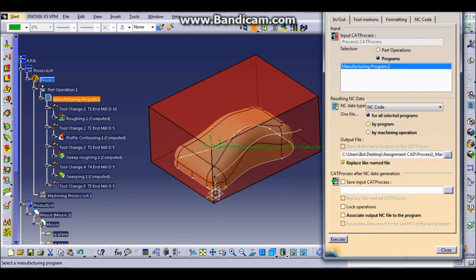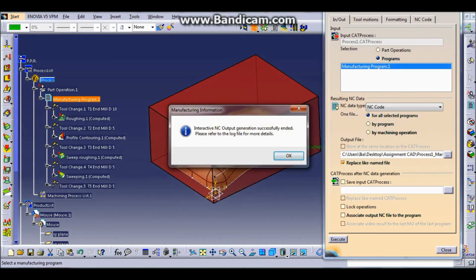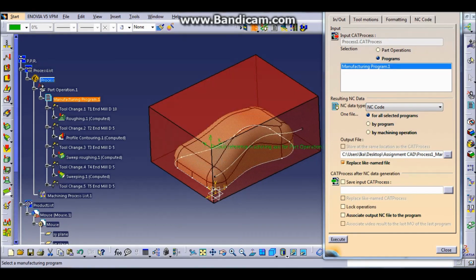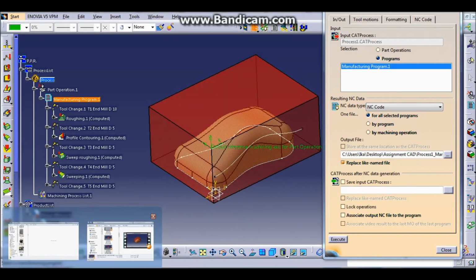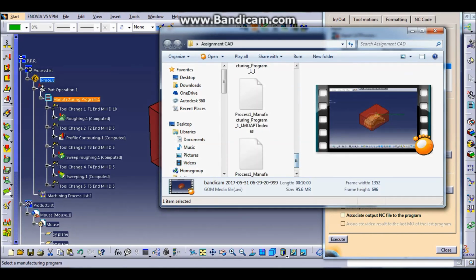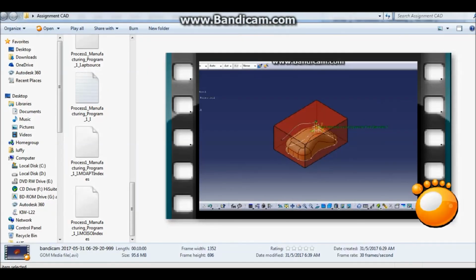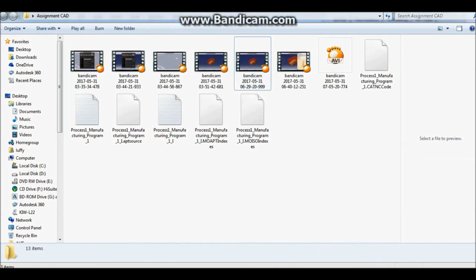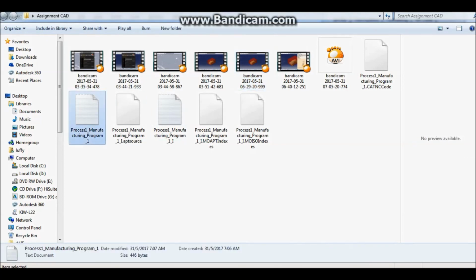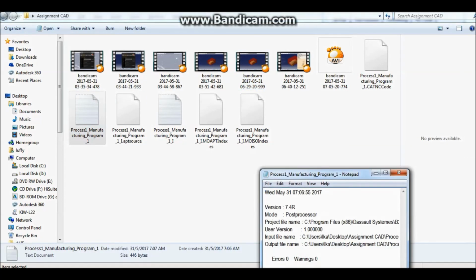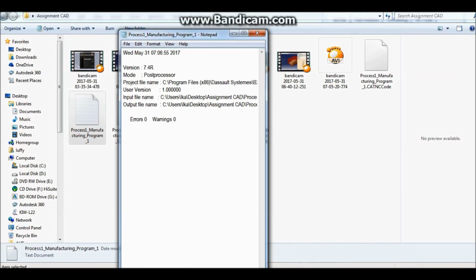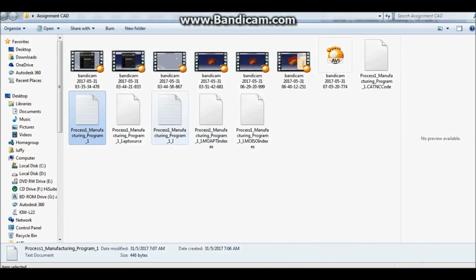And then enter the code file, and then we are done. Okay, so open the folder that you saved for the output file, and then you can see there are 6 files, so you can preview each one.